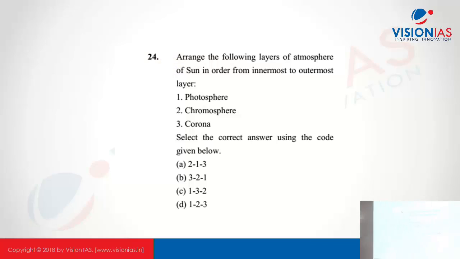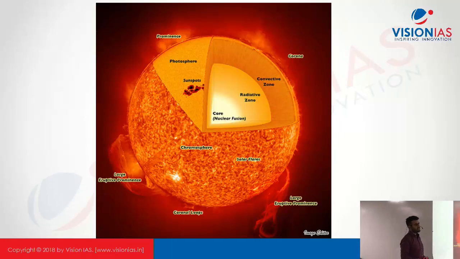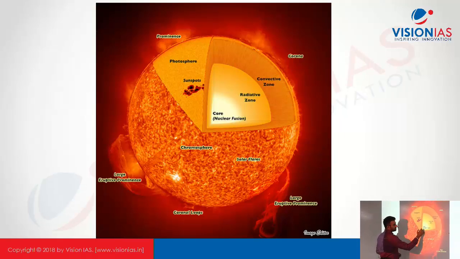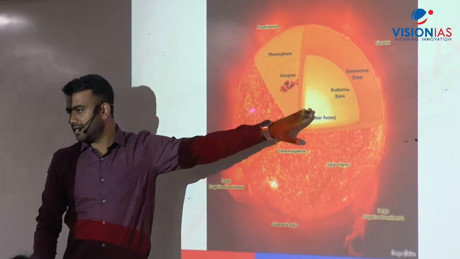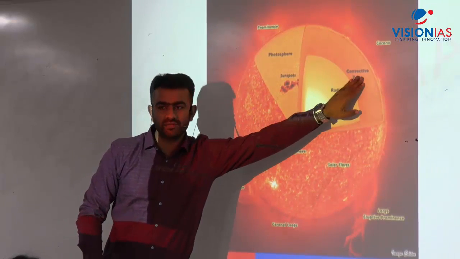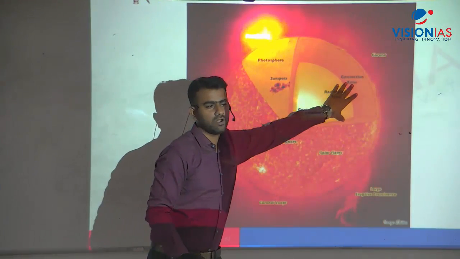What is the order for this? 1, 2, 3: photosphere, chromosphere, corona. The sun is also like the planetary bodies of the solar system. It has different layers. Inside the sun there are different layers. Other than the atmosphere, the inner layers are divided into core, radiative zone and convective zone. The core is the interior one, the middle one is the radiative zone, then the convective zone. This is where nuclear fusion happens.